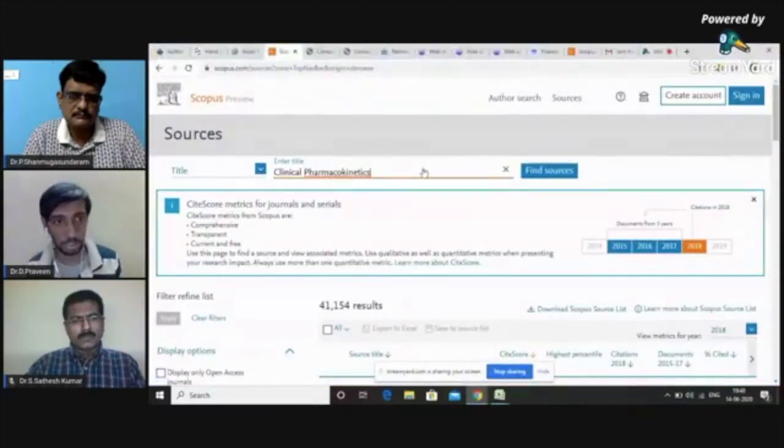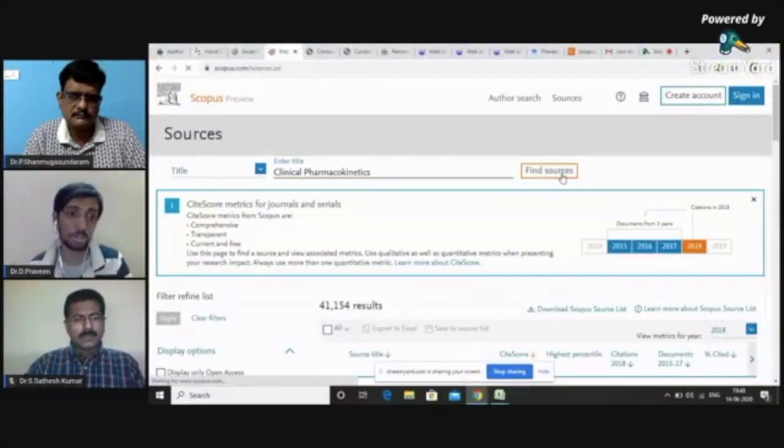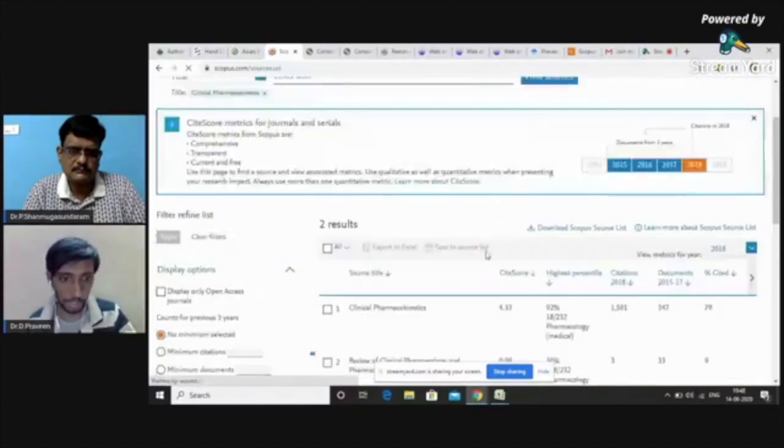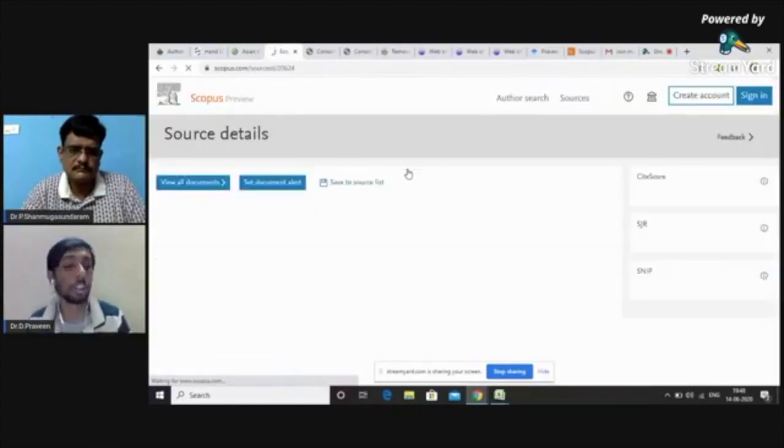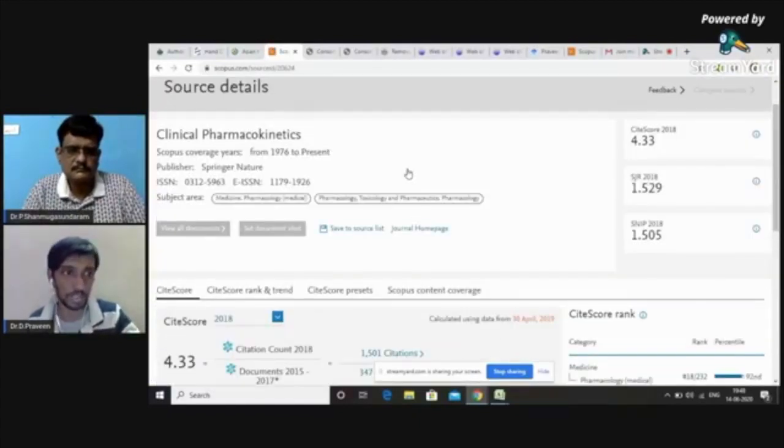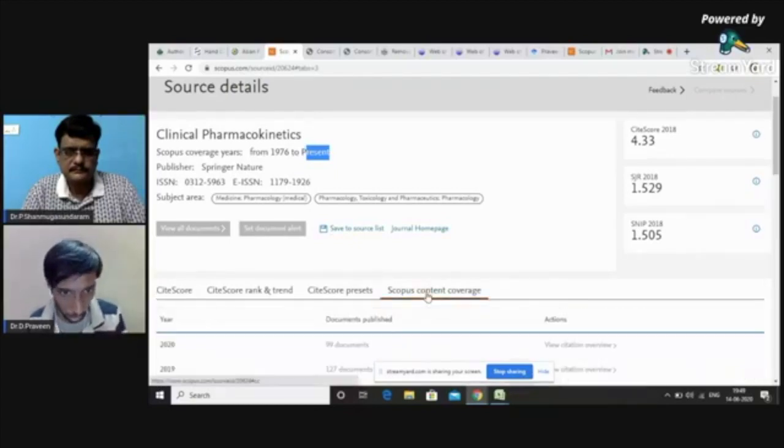For example, I am checking the Clinical Pharmacokinetics journal. Once you check this journal, you will get various results. So you can select a particular journal. Here you can read about the journal's coverage years, their publisher, etc. So always select a journal which has its publication years running to present. These are the journals that are currently indexed in Scopus. You can also cross-check here in Scopus coverage, whether there are publications from 2020. Then you can submit a paper to this journal. So always choose a Scopus indexed journal.